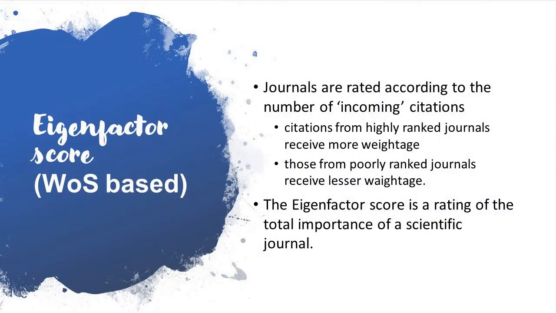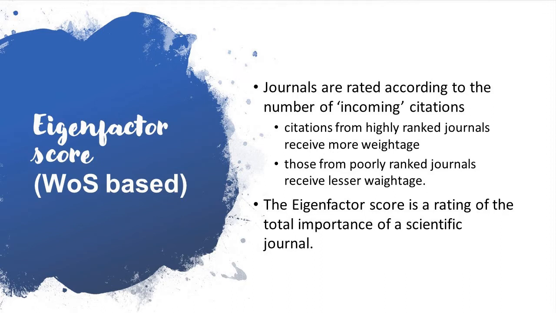Now there is something called Eigen factor score. It is also based on WOS, that is Web of Science. So journals are rated according to the number of incoming citations. Here the citing source is also taken into account. In impact factor, who is citing your paper is not considered, right? Of course, only those journals that are included in Web of Science will be considered, but out of that, further hierarchy of journals is not considered, okay, while calculating impact factor. But here, the hierarchy of the journal is also considered.